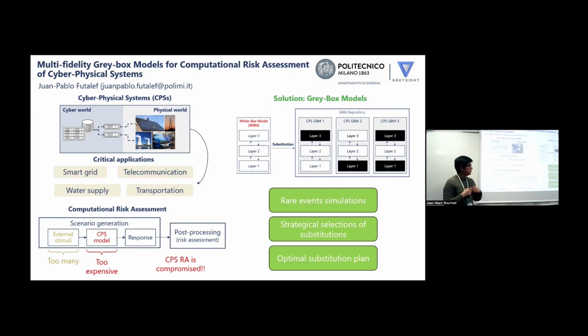For that, we are resorting to rare event simulations to obtain relevant responses of the cyber-physical system. We're developing an approach based on value of information to strategically select which components we are going to substitute, and also, in the end, provide an optimal substitution plan that enables us to obtain a gray box model of the cyber-physical system that is interpretable, low fidelity, and easy to create.